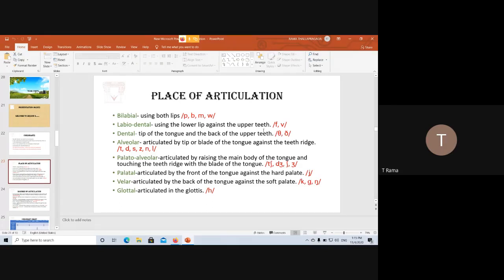You are narrowing the passage: the upper teeth touch the lower lip, you release the air, and the air makes the noise. This is again audible friction. The second sound here is v. Now again, voiced and voiceless sounds. If you remember, I told you, in voiced sounds the vocal cords vibrate.